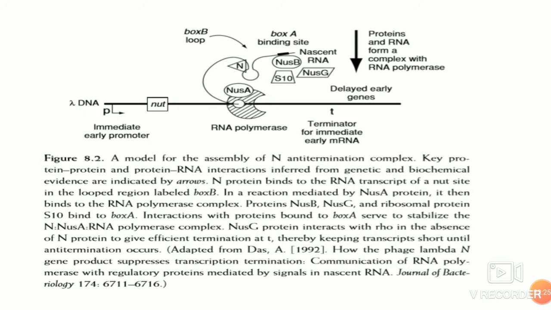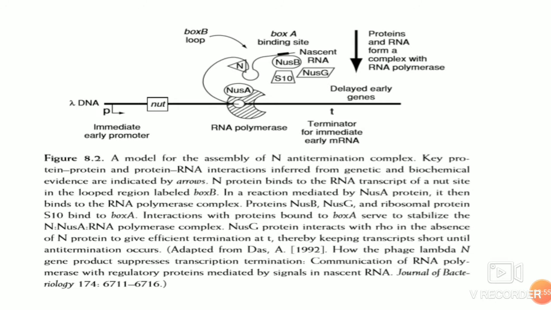The first region is called the box A region, which recruits NUS-A, NUS-G and S10, which is part of the RNA polymerase, and the second region is called the box B region, and that is the region which has a stem loop like structure, and that is where the N protein gets attached to the RNA.